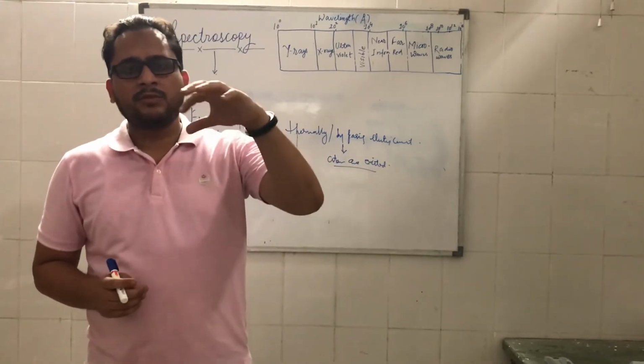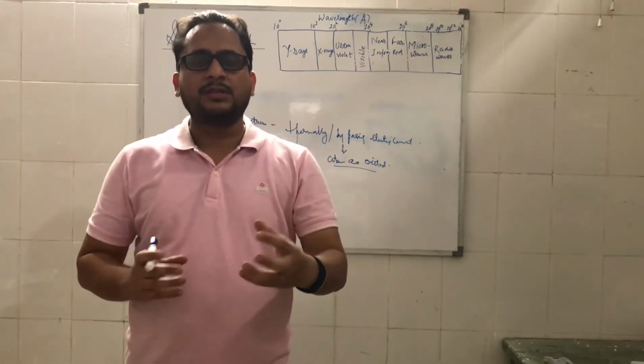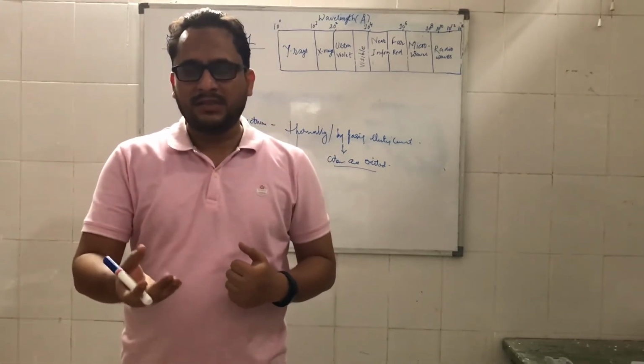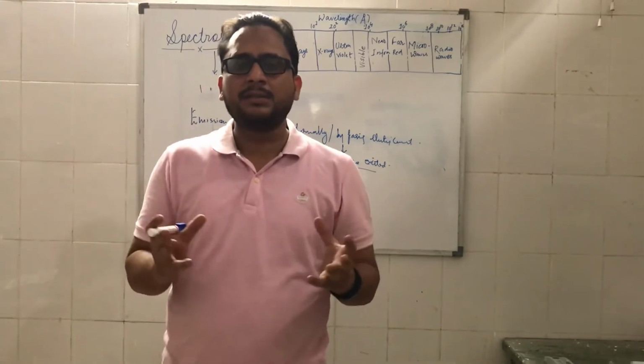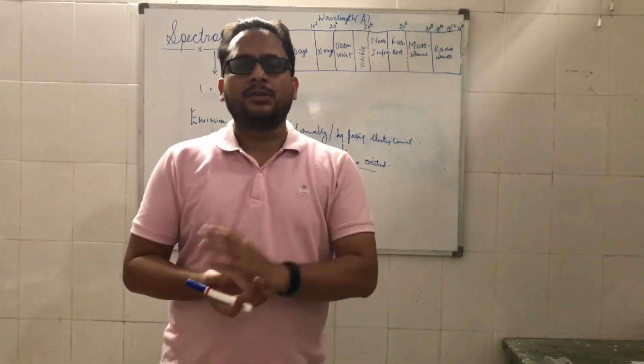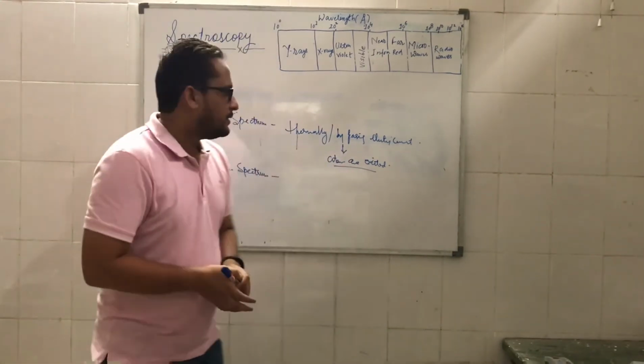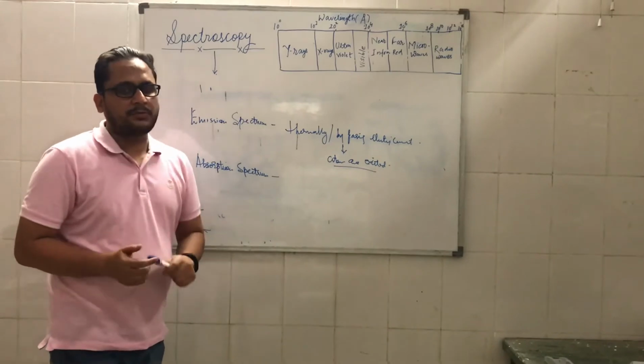On the basis of that dark pattern and the transmitted light intensity, a spectrophotometer is used to study the intensity of the transmitted light, and on that basis we can generate a spectrum, study the structure as well as quantify the molecule. That is known as absorption spectroscopy.